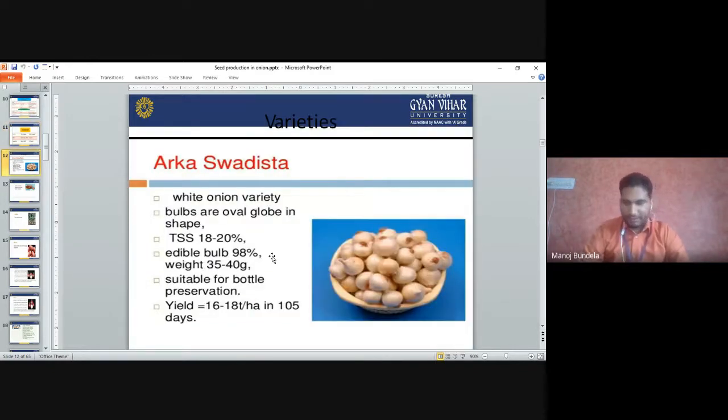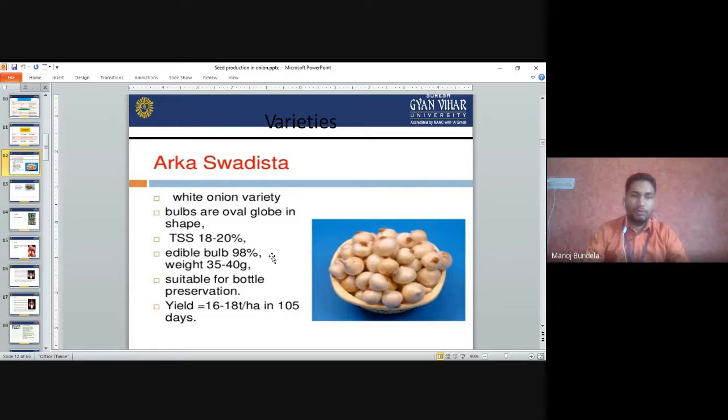So next are the varieties. In varieties, the first variety is the white onion variety Arka Swadishta. Arka Swadishta is a white onion variety. Bulbs are oval globe in shape, means they are oval shaped bulbs. TSS content is 18 to 22%. The edible bulb is 98%. The weight of one bulb is 35 to 40 gram.